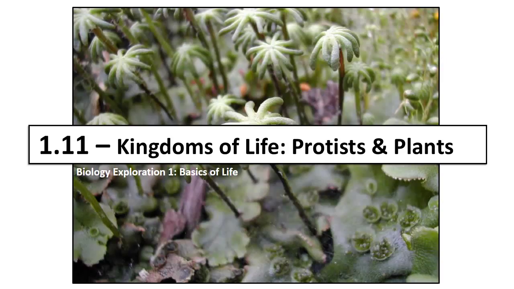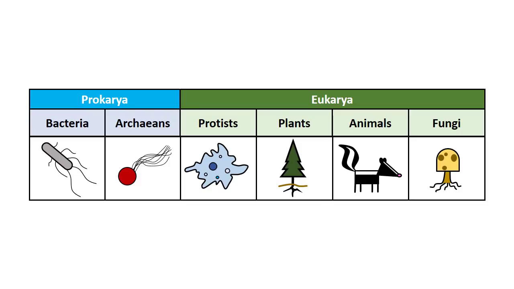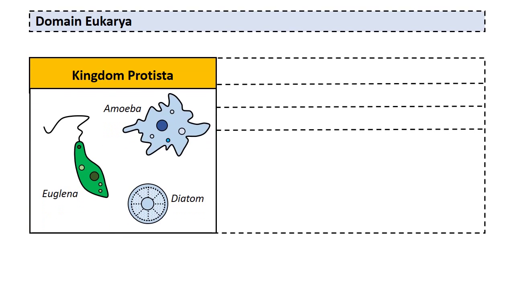All right, eager students, it is Biology Exploration 1.11, Kingdoms of Life, Protists and Plants. All right, so we've already taken a look at domain Prokarya. Now we're going to focus on the first two kingdoms in Eukarya, Protists and Plants. All right, let's start with our junk drawer kingdom, the Protist.